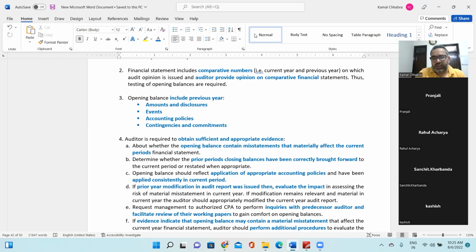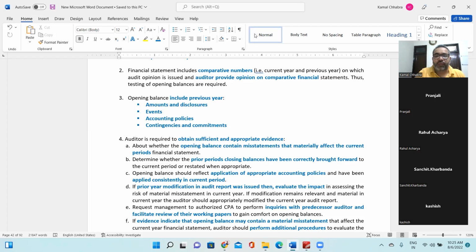Then there is the company's accounting policy. Have you seen the financial statement? They always give the accounting policy of the company. That is a mandatory disclosure required as per the financial reporting framework, whether you use US GAAP or IFRS. You have to disclose the company's accounting policy, so the previous year accounting policy also needs to be disclosed. The next one is contingency and commitment.